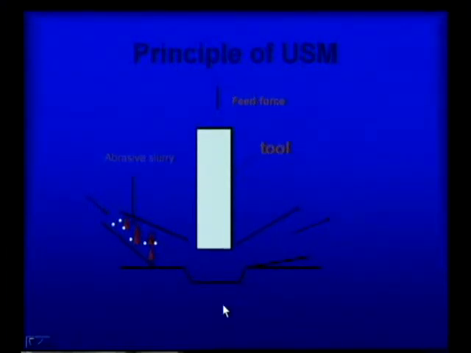Now, here you can see this is how it vibrates, and when it vibrates, the abrasive slurry will flow from here to here. So, when it flows, these abrasive particles, whatever is there in red color here, come here, and because of that abrasion you can find the metal removal. So, this is how the principle of USM takes place.